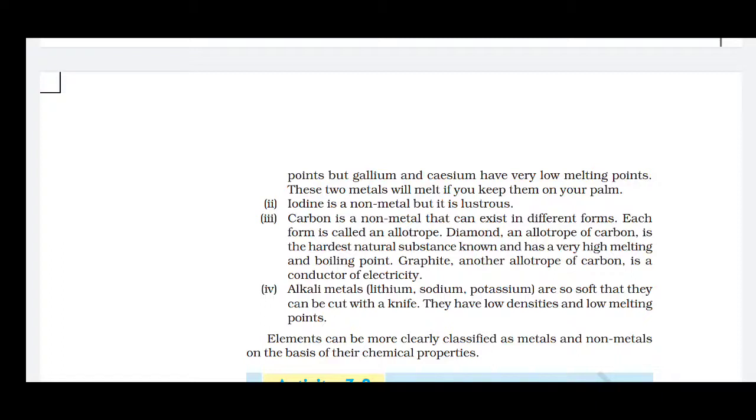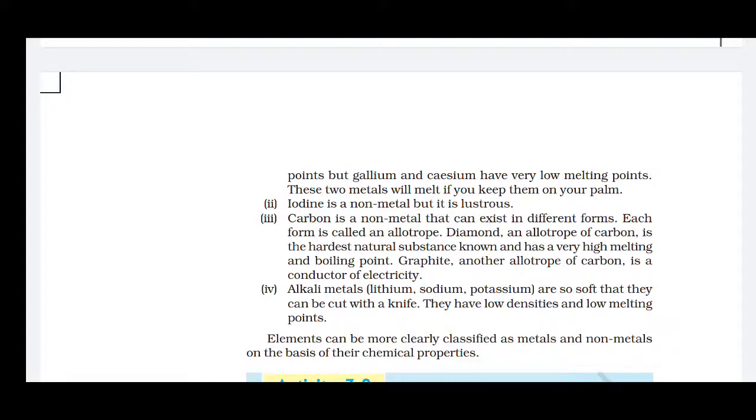Diamond, graphite and fullerene are all allotropes of carbon. Many carbon units join to form long chains and cyclic chains, forming diamond, graphite and so on. Diamond is the hardest natural substance. Carbon is a non-metal, but its allotrope diamond is hard.